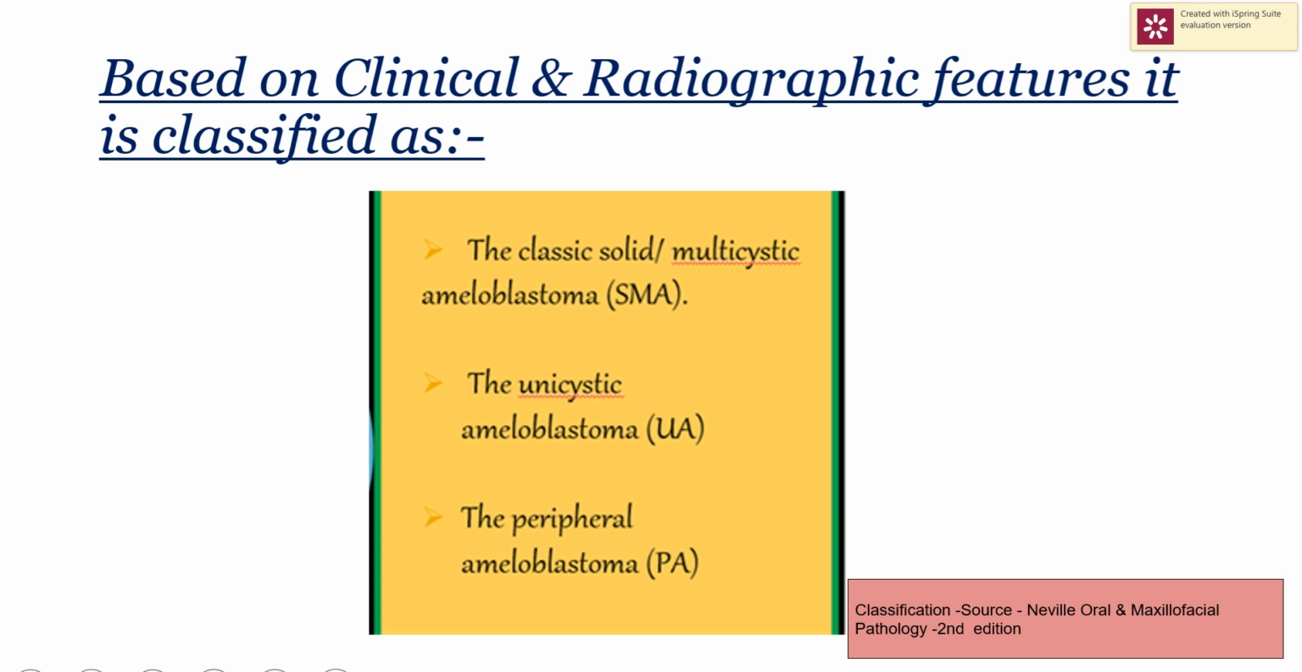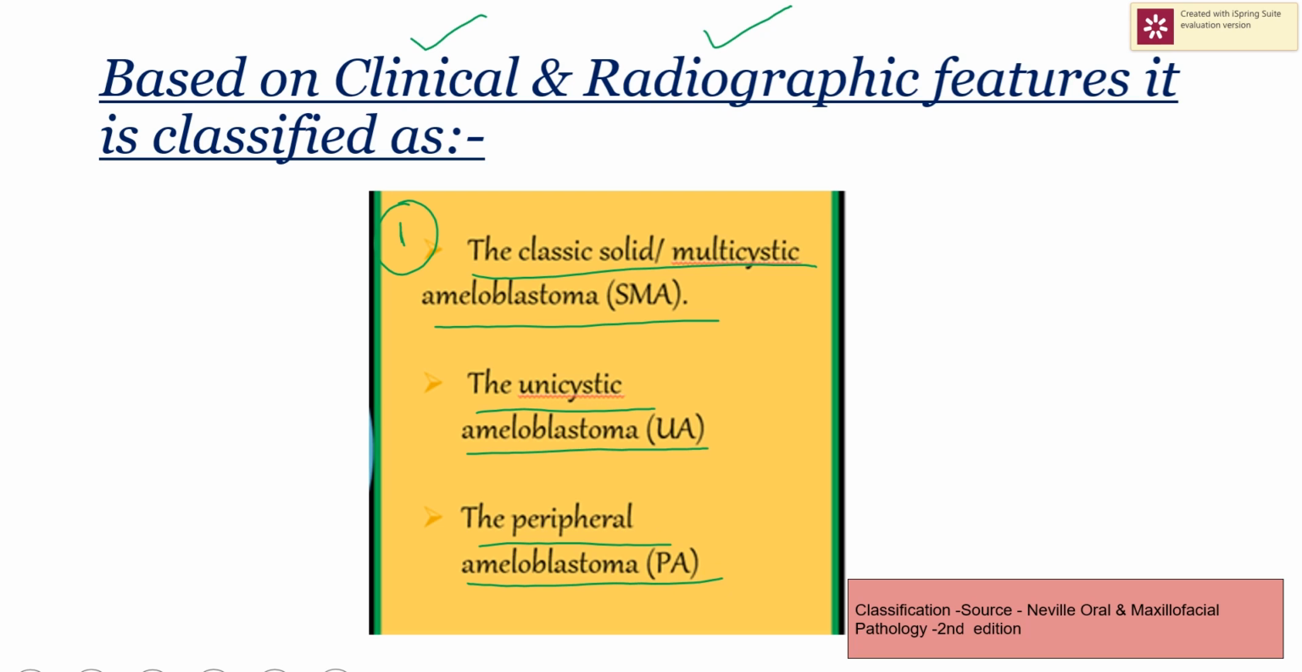Now let's see the classification of ameloblastoma based on the clinical and radiographic features. It is classified into, the first is the classic solid multicystic ameloblastoma. This is the most common type. Then unicystic ameloblastoma and peripheral ameloblastoma. But the most common is the classic solid or multicystic ameloblastoma.